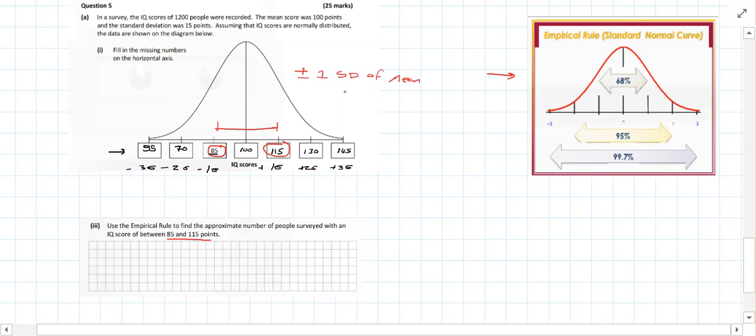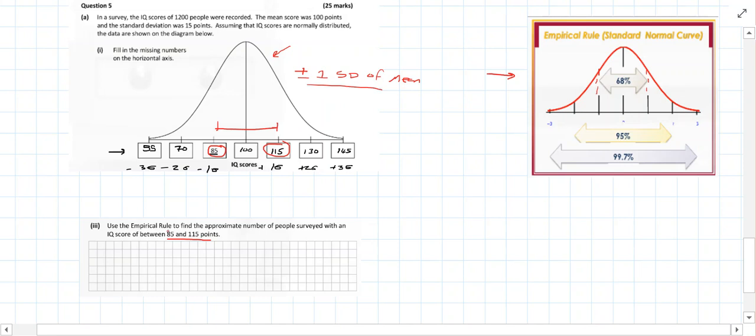So if we want to use the empirical rule, we look here and we see that roughly what the empirical rule tells us is that if we have a set of data and it follows a normal distribution, like this does, we know it follows a normal distribution because you have a bell curve or a standard normal curve, 68% of the results will show up within plus or minus 1 standard deviation of the mean.